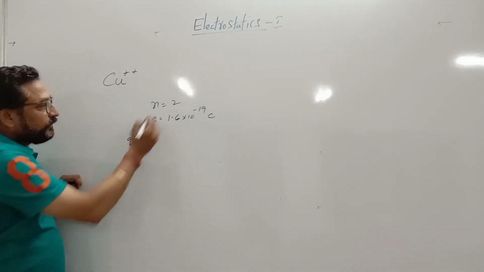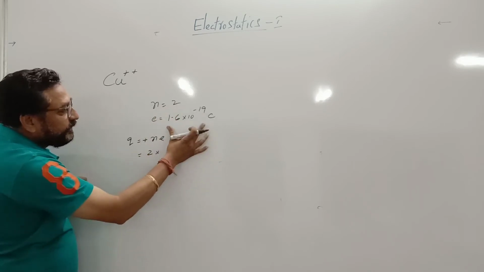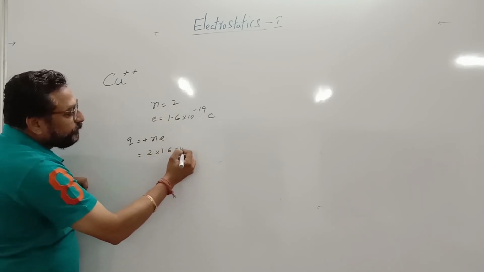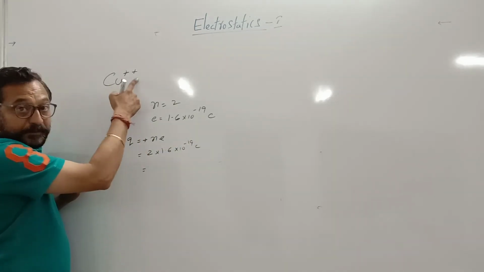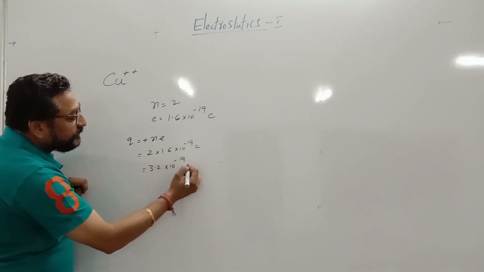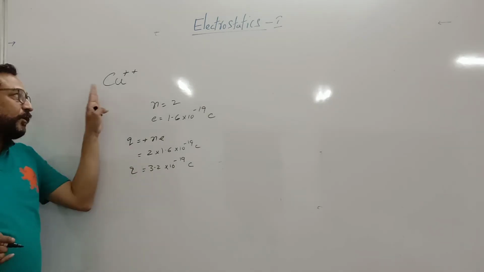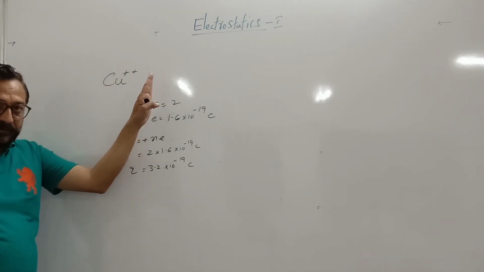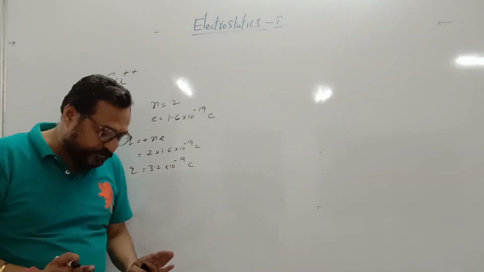This is plus, and Q = ne is the formula. n is 2, e is 1.6 × 10^-19 coulomb. Then the charge on Cu double plus is 3.2 × 10^-19 coulomb, and this is the amount of charge on Cu double plus. That's the concept.